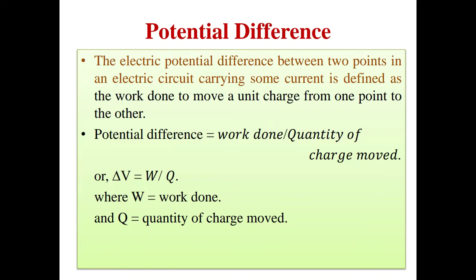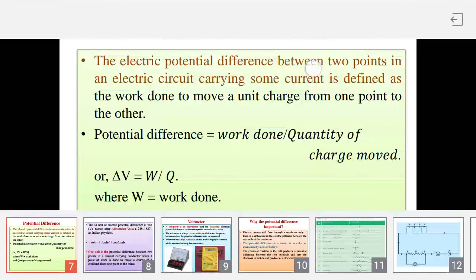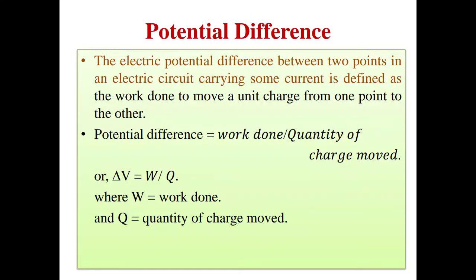Now potential difference, as the name suggests, is between two potentials. The electric potential difference between two points in an electric circuit carrying some current is defined as the work done to move a unit charge from one point to the other point.